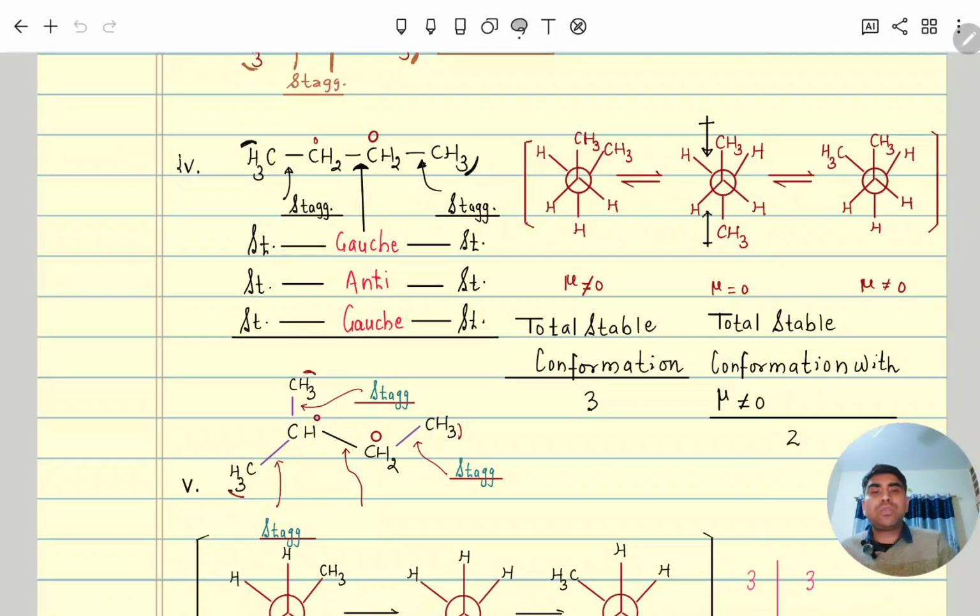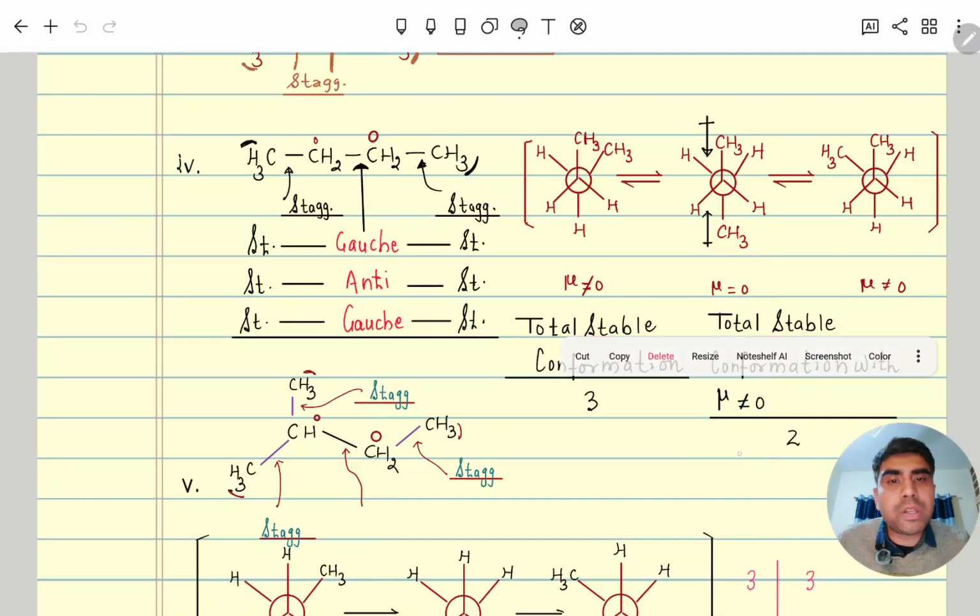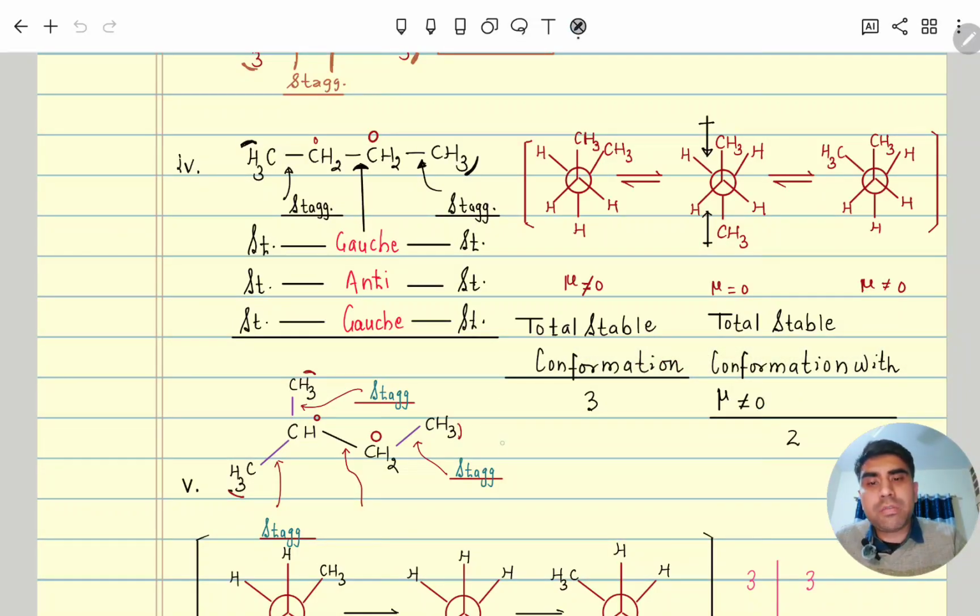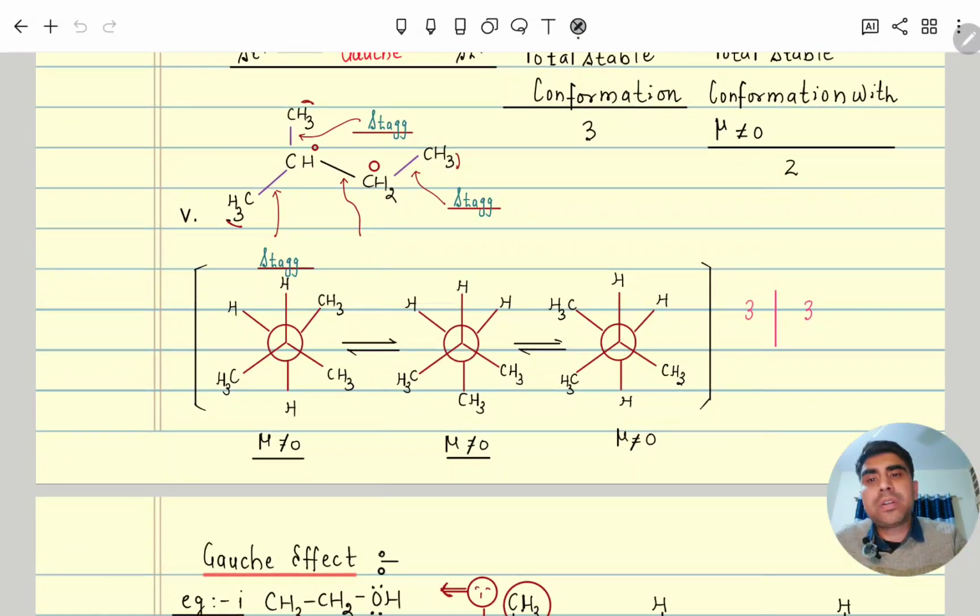So if it is asking question that total stable conformers, so how many total stable conformers? 3. And total stable conformers with that polarity, polar nature, so 2 are polar and 1 is non-polar.